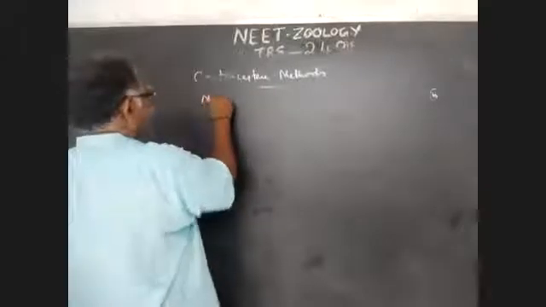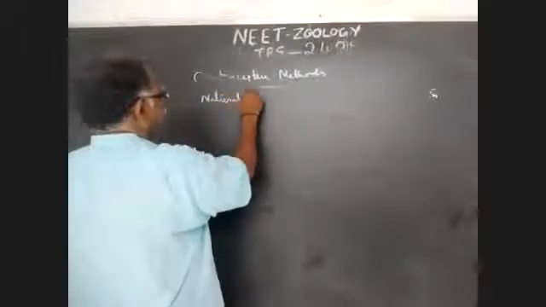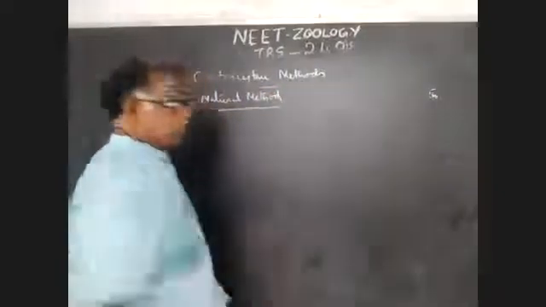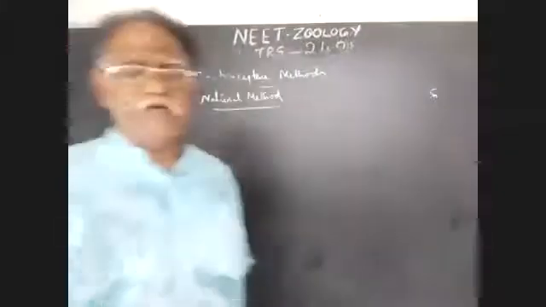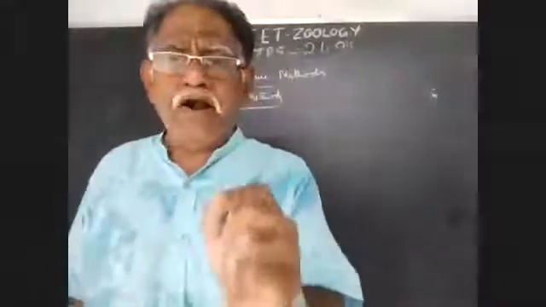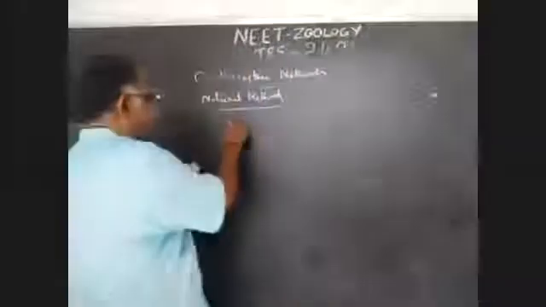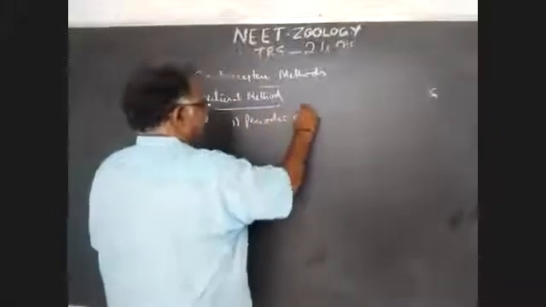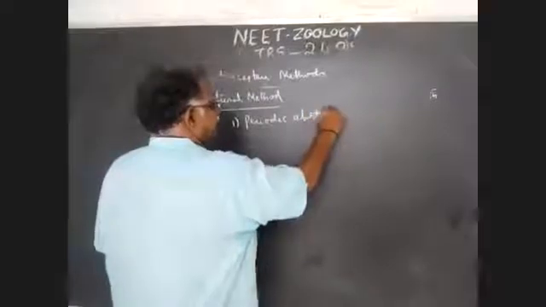In natural method, the first type is periodic abstinence. Periodic abstinence.